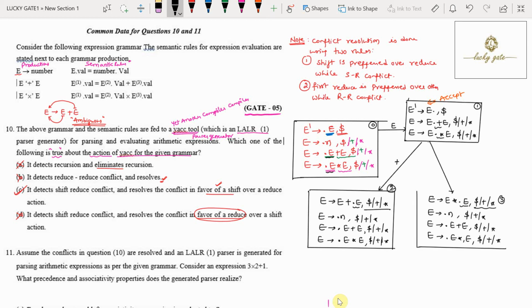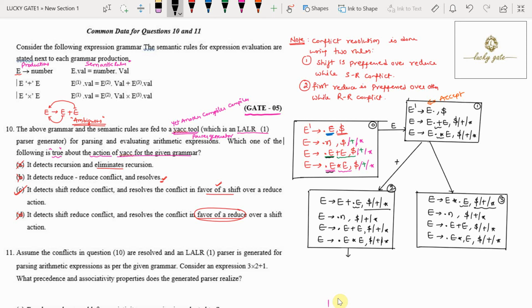Now observe in state 3, do we have any shift reduce conflicts? We have one shift possible with respect to N, but we don't have any reductions. So because no reductions, no conflict in state 2 and state 3. Then we'll move dot further one position right and check for the possibilities.